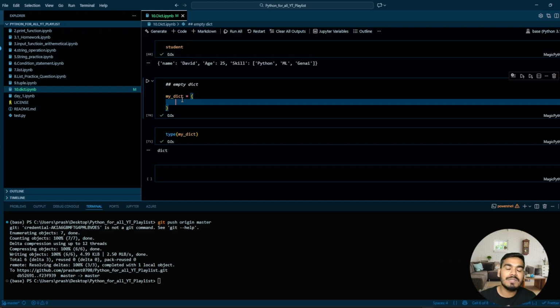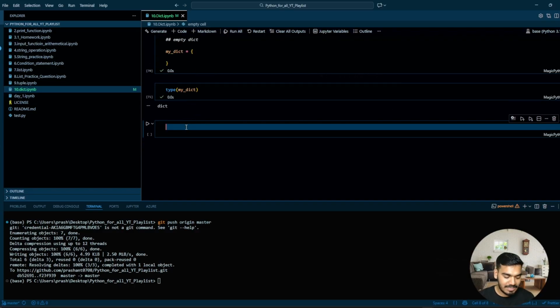So what is the use of this empty dictionary? Why do we define that? We will see once we move forward, but not today. Just understand this is how we can define an empty dictionary, where the type of this variable is dictionary, but there is no value in it. Perfect. So now let's try to define a full-fledged dictionary.